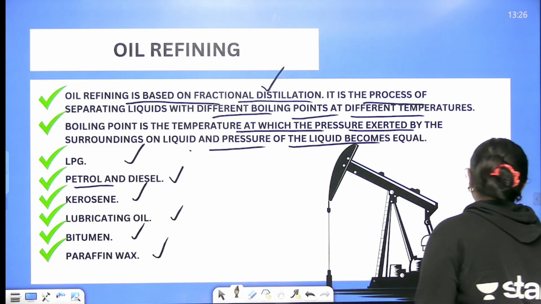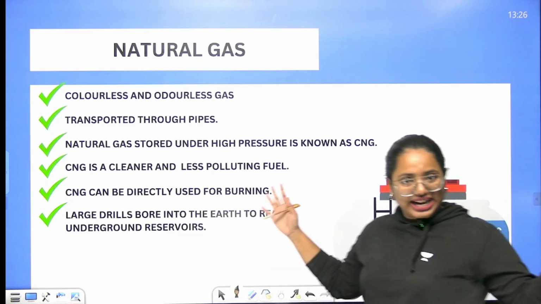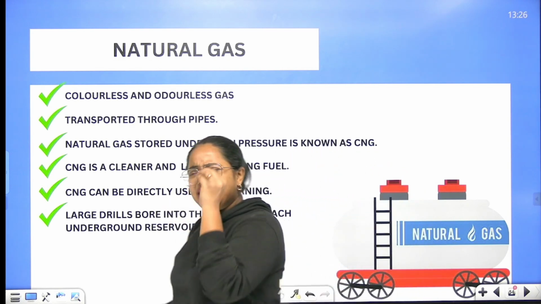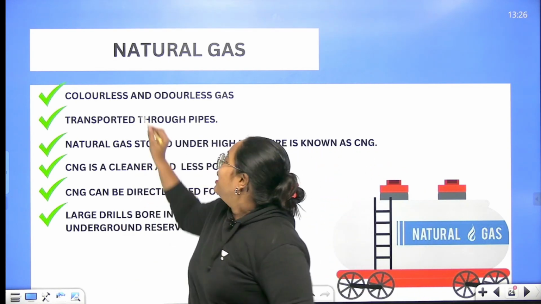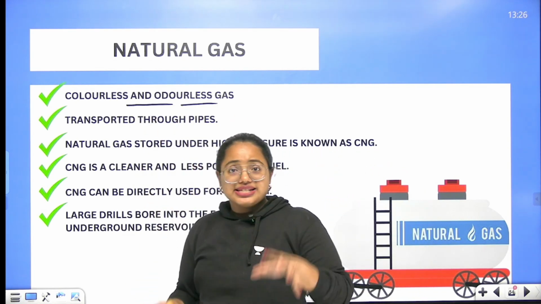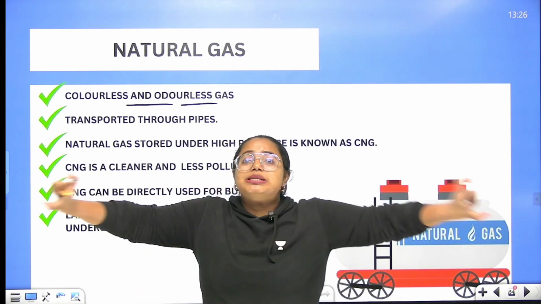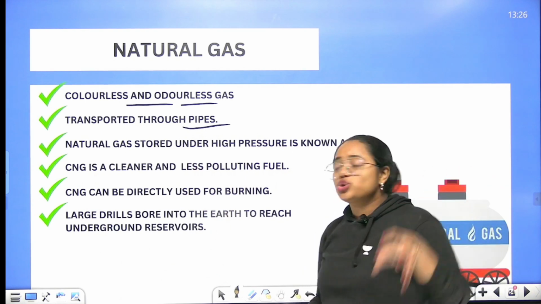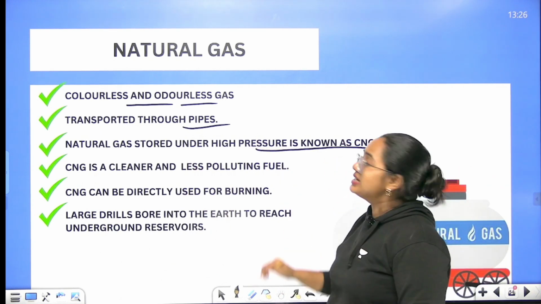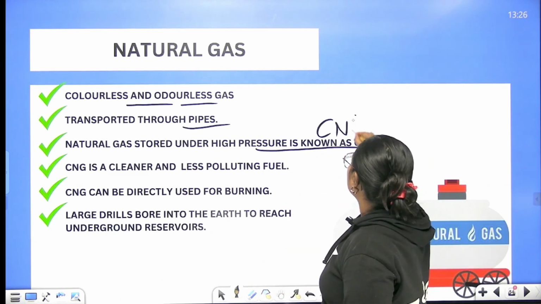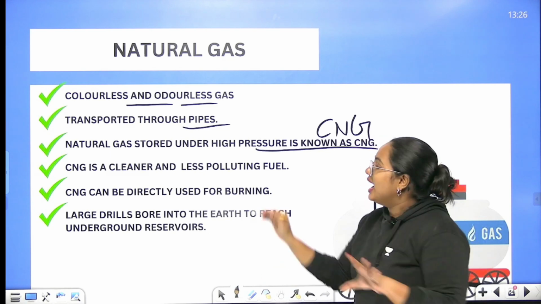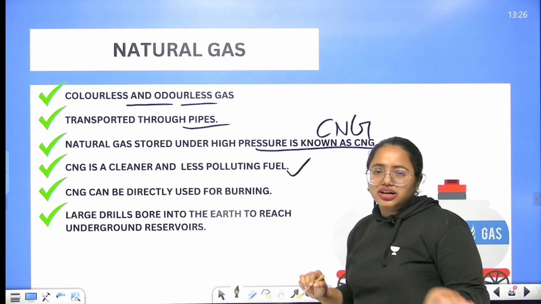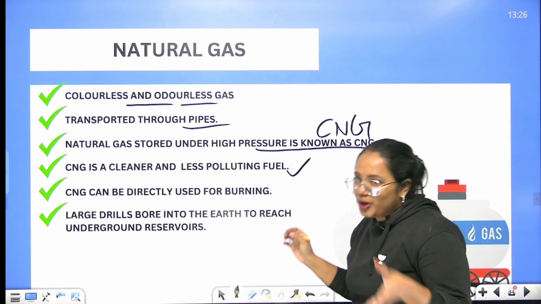Clear? So now we are going to talk about natural gas, and this is a very, very clean form of fuel, colorless and odorless, and it can be transported through various pipelines. Very important. Natural gas that is stored under high pressure is called CNG, or compressed natural gas, and this is a much cleaner type of fuel and it is less polluting too.